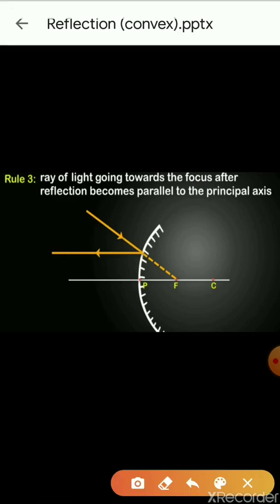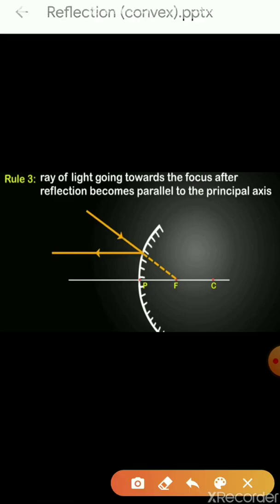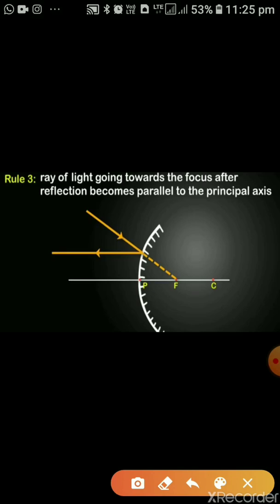The third rule is: the ray of light going towards the focus, after reflection, becomes parallel to the principal axis. Now this is the opposite of the first rule. You can see here the ray is going towards the focus, and as it strikes the convex mirror, after reflection it becomes parallel to the principal axis.